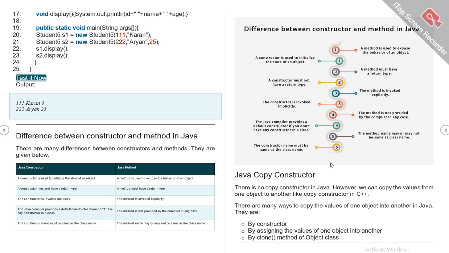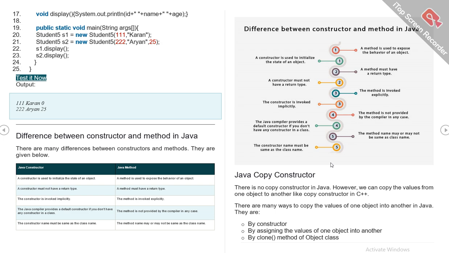The constructor is invoked implicitly, while the method is invoked explicitly. The Java compiler provides a default constructor if you don't have any constructor in a class. The method is not provided by the compiler in any case. The constructor name must be the same as the class name. The method name may or may not be the same as the class name.